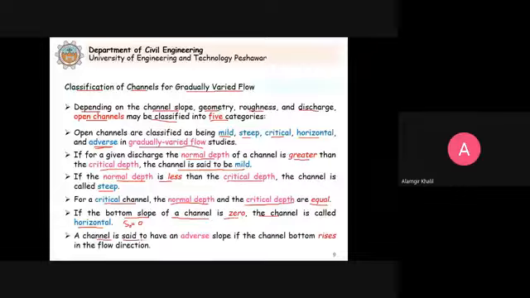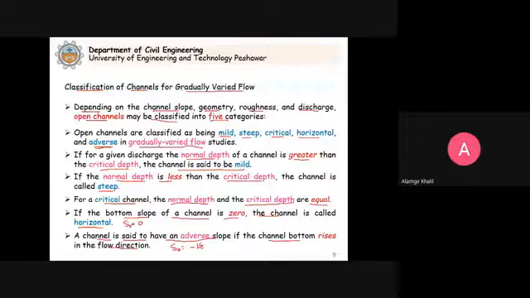A channel is said to have an adverse slope if the channel bottom rises in the flow direction. So in this case, we say that S naught is negative.